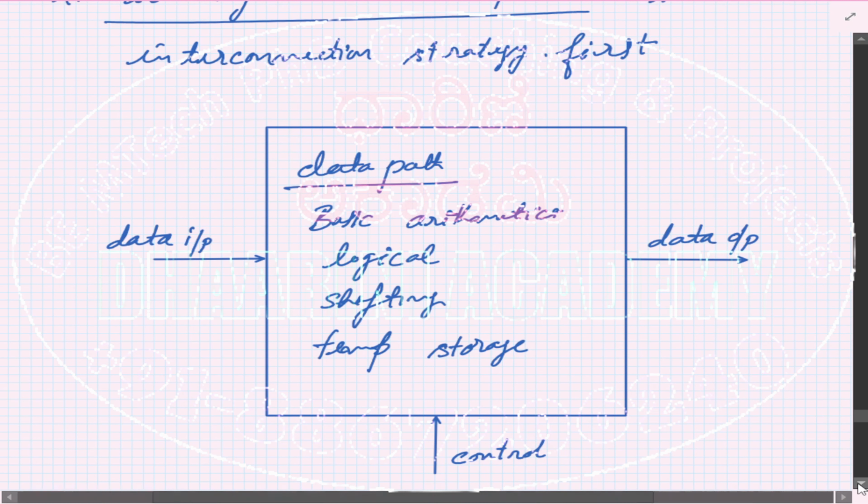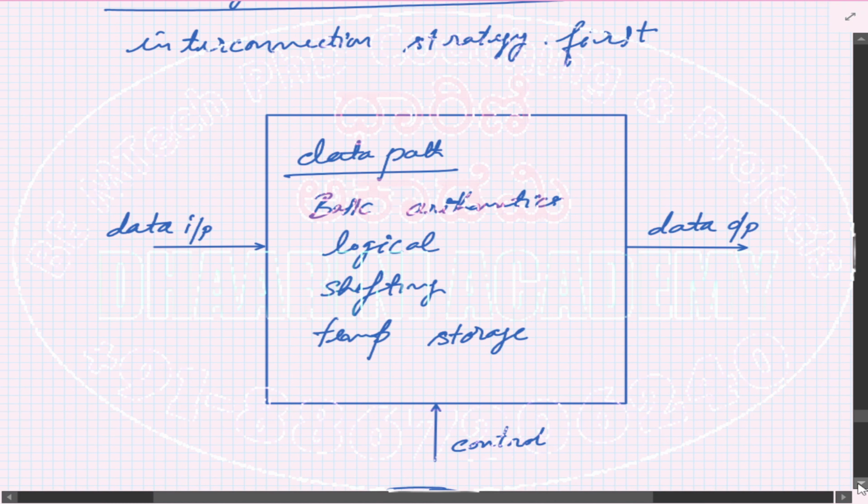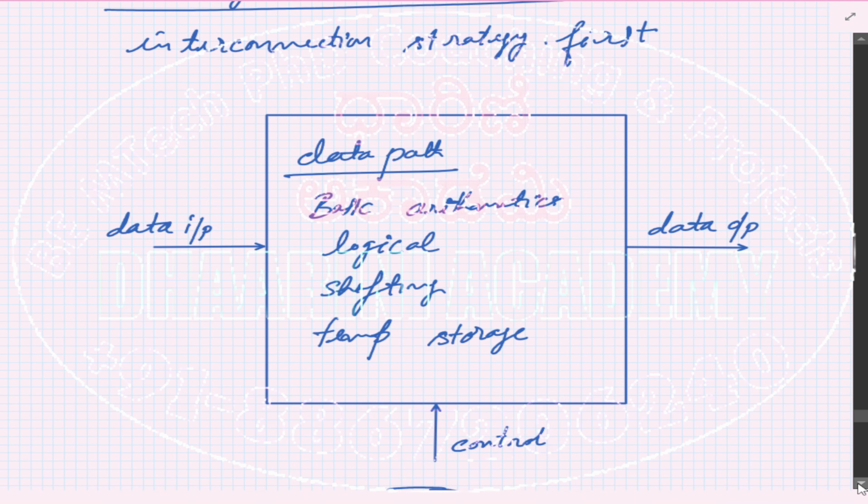The first option is that you have a block, and that block itself is considered as a data path. From one side you take the data, and on the other side you deliver the data. In the middle, in this data path, you might require the following things to happen.